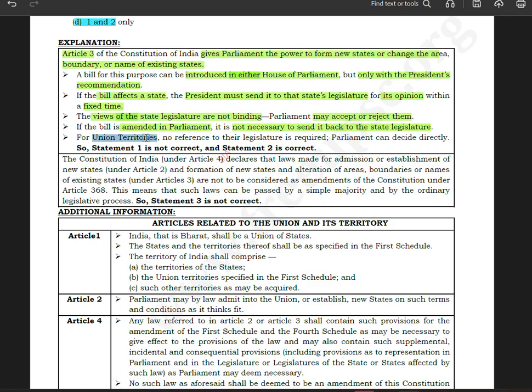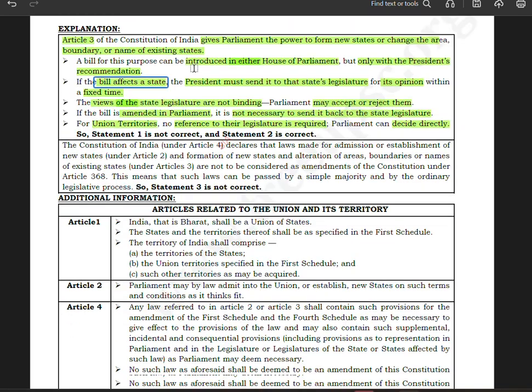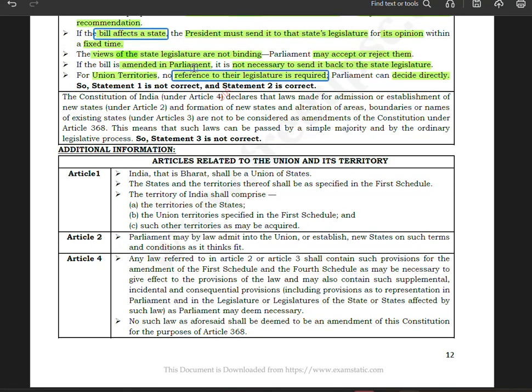For Union territories, no reference to their legislature is required. Parliament can decide directly. So statement number one is not correct. Statement two is correct. I told you one is incorrect. Two, I don't know, but three, I know that it is incorrect. That is how I got B as the correct answer.